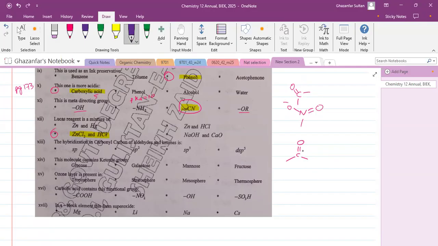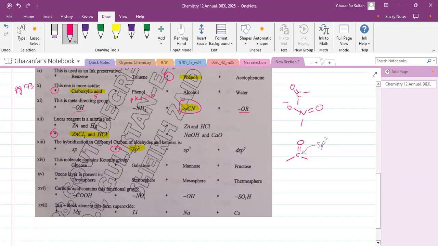And in these cases, the hybridization of this carbon atom is sp2. Wherever there are 3 domains of electrons, because in this double bond both the electrons are in the same direction. So 1, 2, 3. In this case, the hybridization is sp2. So the correct option is sp2 hybridization.